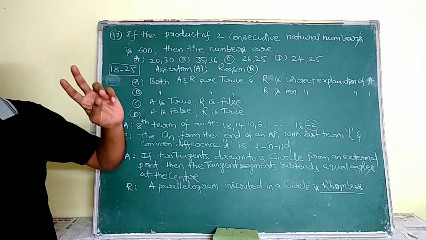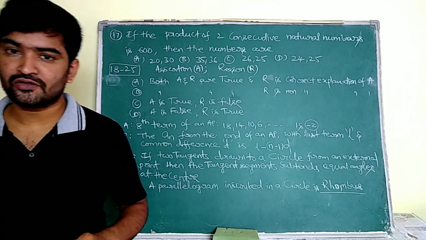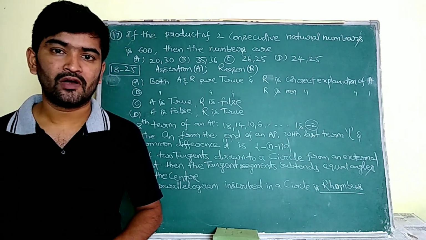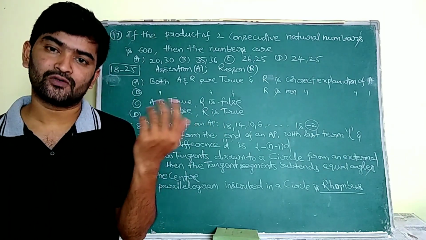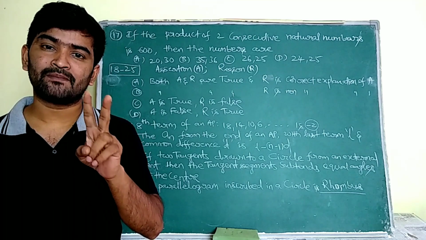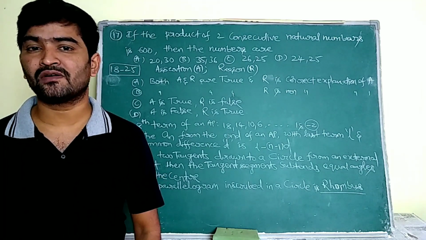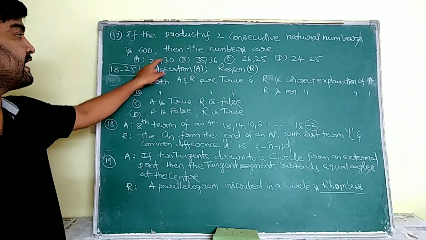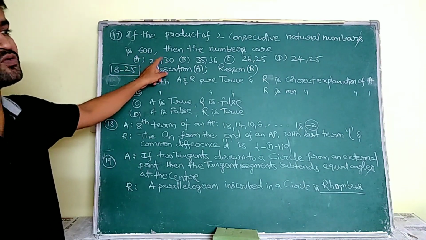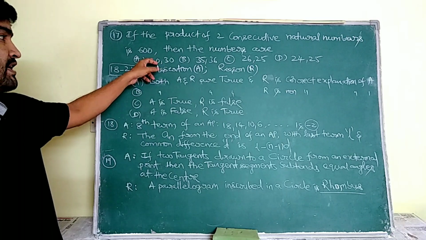Consecutive in the sense the adjacent numbers. The consecutive number of 2 is 3 or 1. Consecutive number of 5 is 6 or 4. Like that, if the two numbers are adjacent numbers, then those are known as consecutive numbers. So here the product of 20 and 30 gives us 600, but these two are not consecutive. So this is not our option.